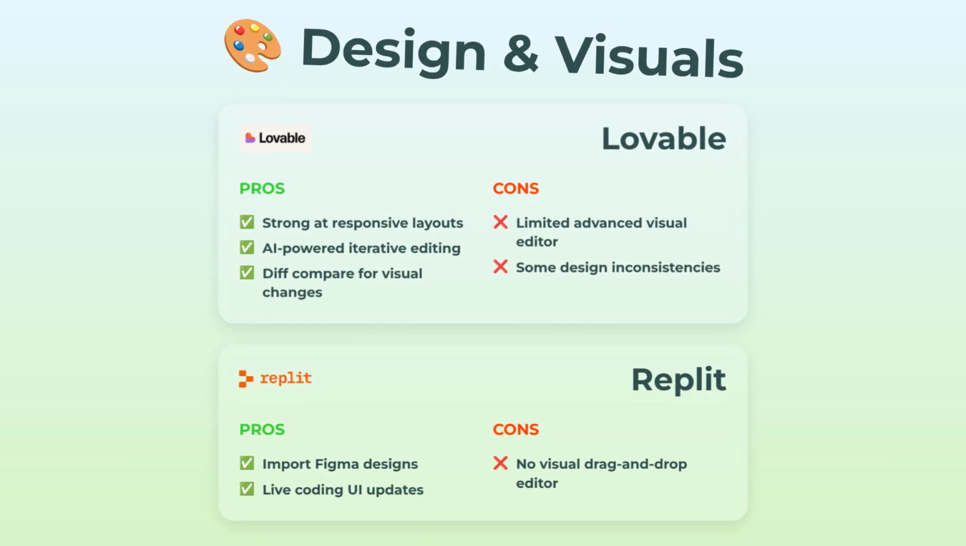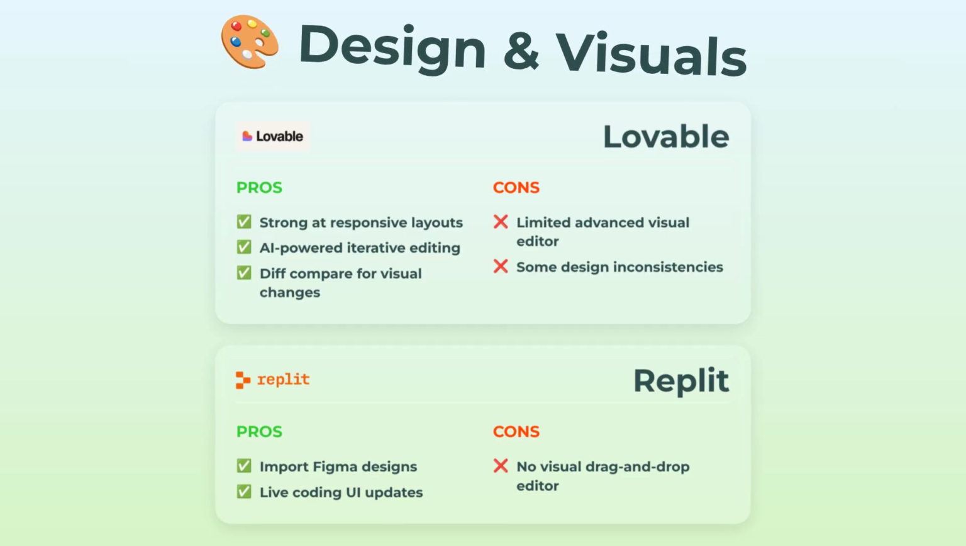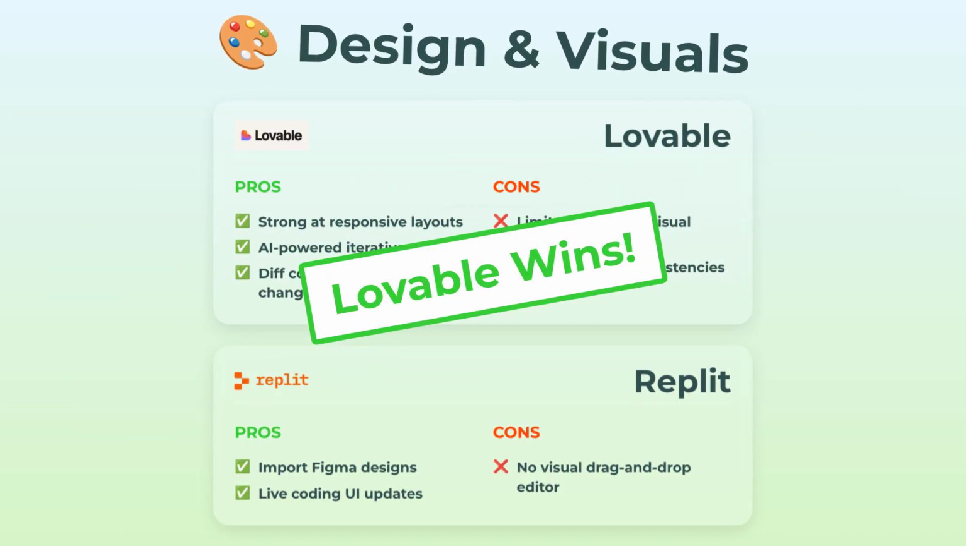With Replit, you can import Figma designs straight in and see UI updates live while coding, so if you come from design and dev worlds, it's kinda cool. But, and I mean this, there's no real drag-and-drop visual editor, so it's more for the code lovers. In the looks department, Lovable snags the win for most users, especially non-coders.